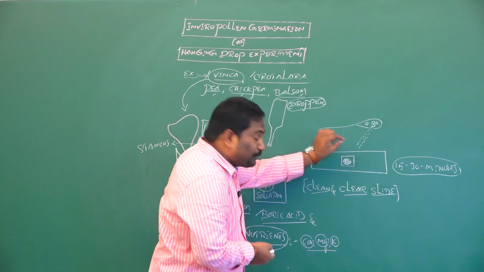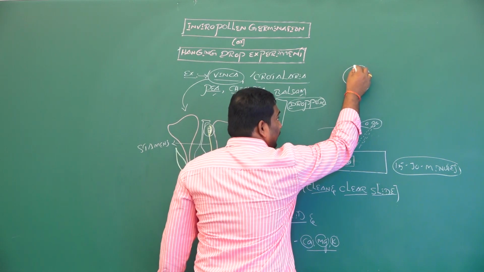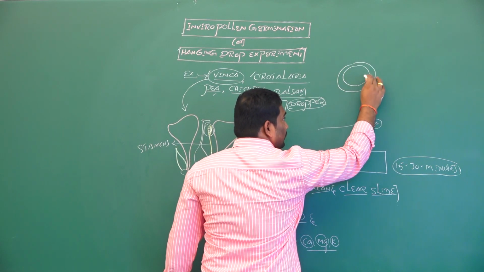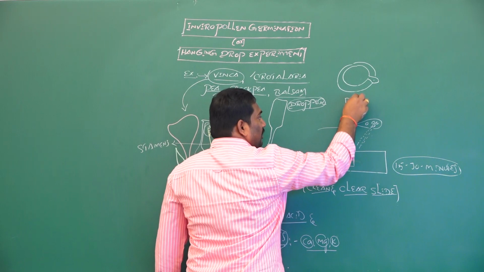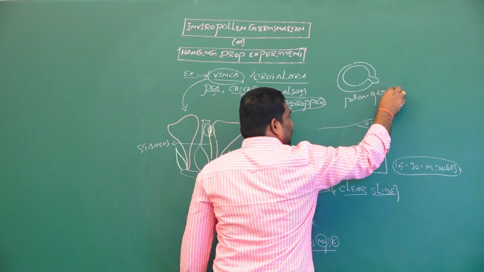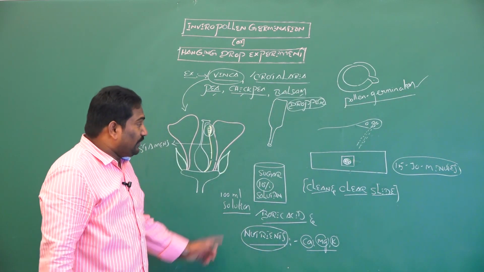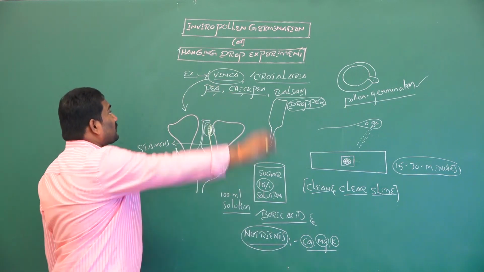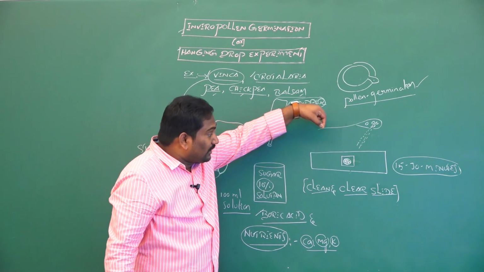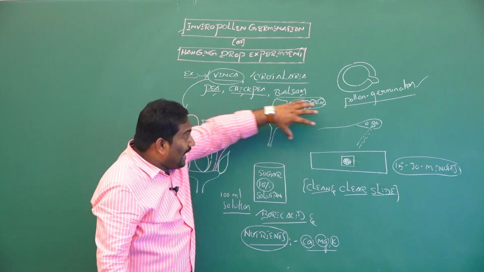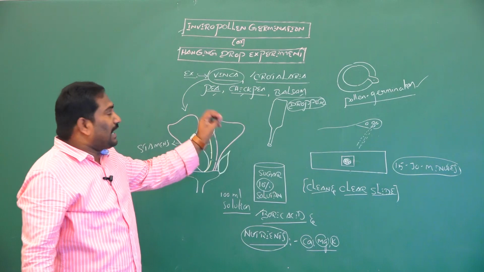If you observe clearly in this 10% sugar solution, each and every pollen grain shows an outgrowth. This outgrowth is nothing but pollen germination. So we have created pollen germination inside the lab artificially with the help of this experimental setup, so it is called in vitro pollen germination, and since the 10% sugar solution is kept as a drop on the glass slide, it is called the hanging drop experiment. This is a method of artificial pollen germination or hanging drop experiment.